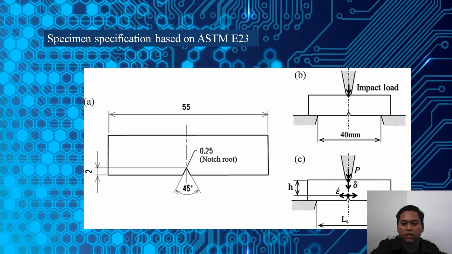As you can see, the impact load strikes it on the back, so the notch is facing to the front. It has to be at the center of the anvil so you can get a good result.